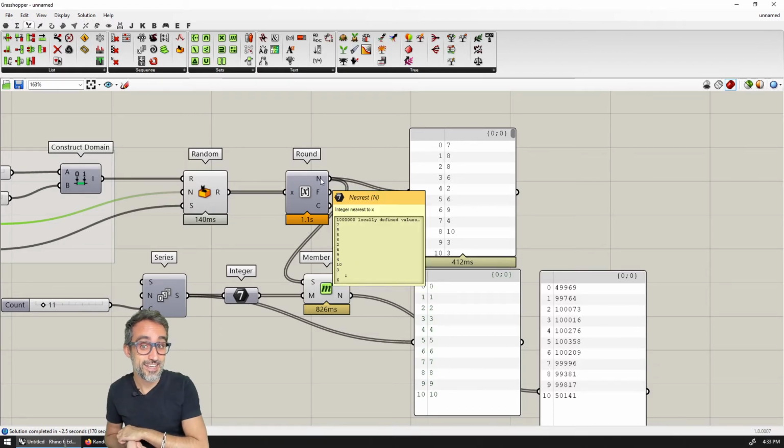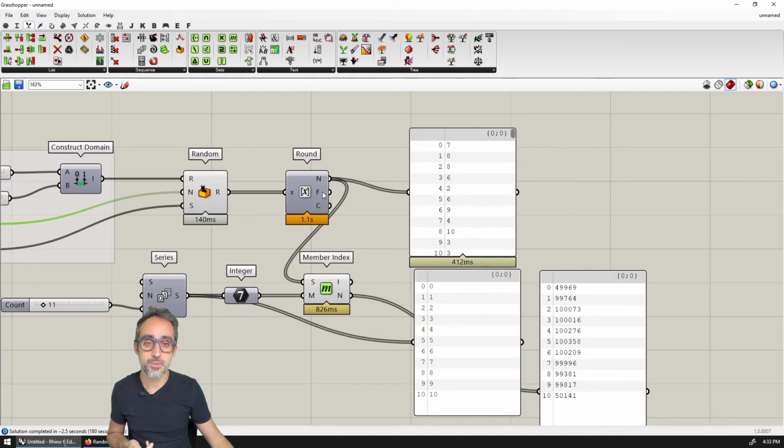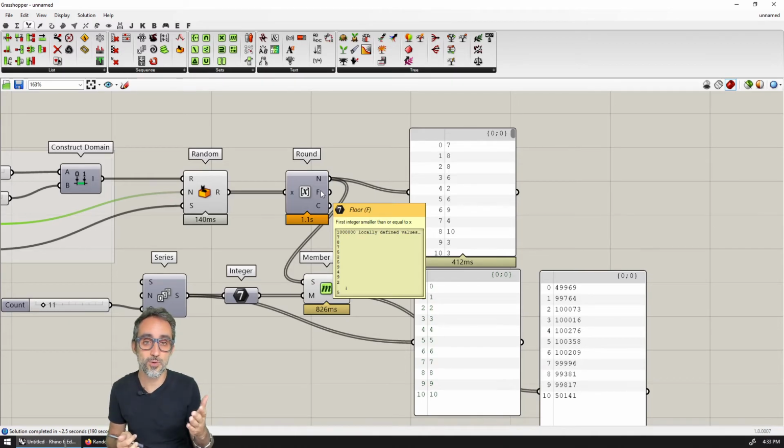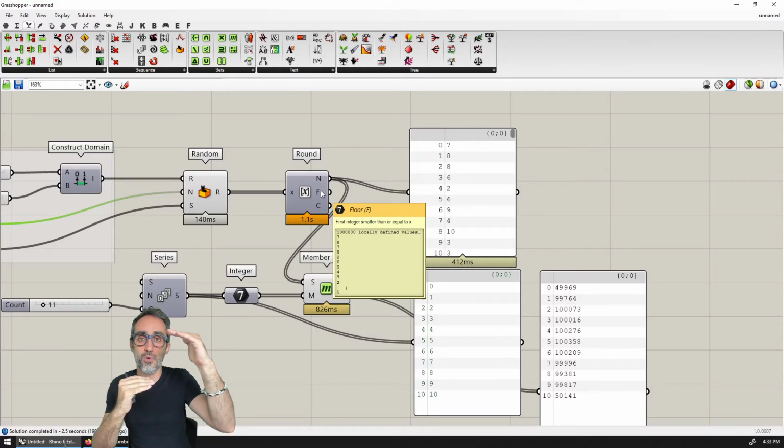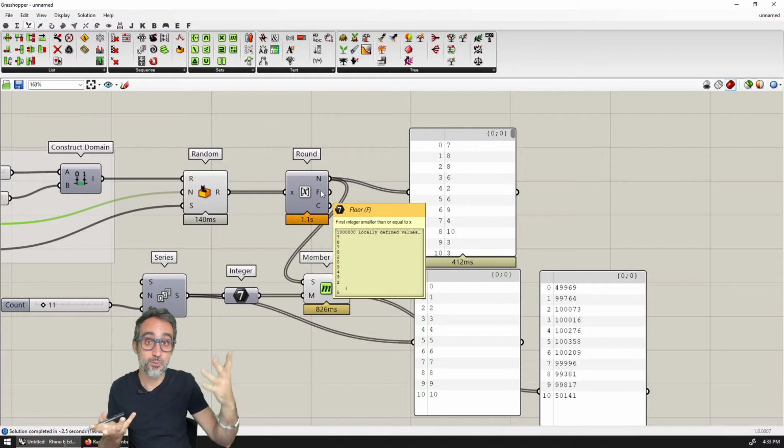So that's why what is typically done here is that instead of rounding numbers to the nearest integer, which is the regular way of rounding numbers, when we typically generate random numbers that are integers, we use the floor rounding. And floor basically means that no matter the decimal part, we're going to round to the lowest integer smaller than or equal to x.